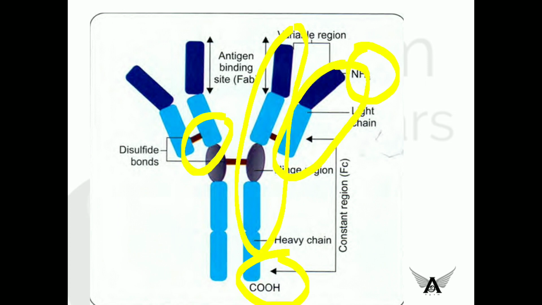Also, each heavy chain and light chain has two regions, a variable region and a constant region. Okay, this dark blue color is the variable region. For the light chain, the first 108 amino acids represent the variable region, and for a heavy chain, the first 118 amino acids represent the variable region, and this part forms the antigen binding site for the antibody. Okay, that's all about the structure of antibody.